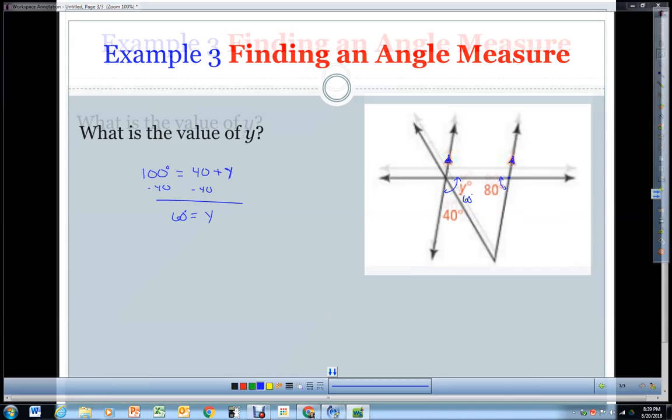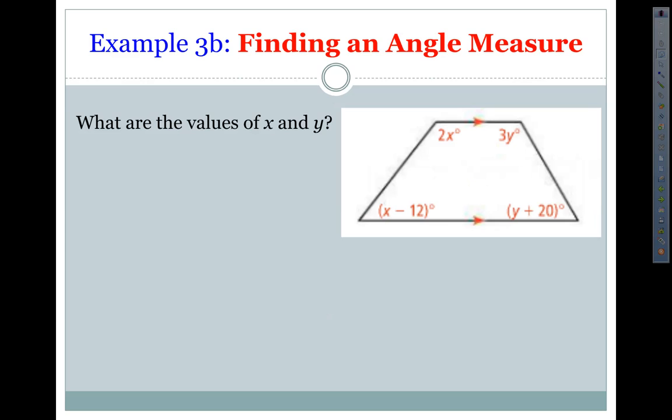Alright, so let's move on to the last example. What are the values of x and y? So I want you to look at this trapezoid. You have a set of parallel lines, and you've got an angle measure here. Now there is no relationship between your x and y here. Only your x is here. So try to figure out the relationship between your x's and the relationship between the y's. Pause the video, work it out, and come back and check your work when you're done.